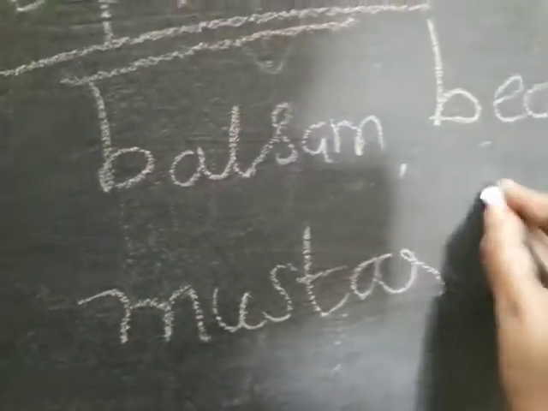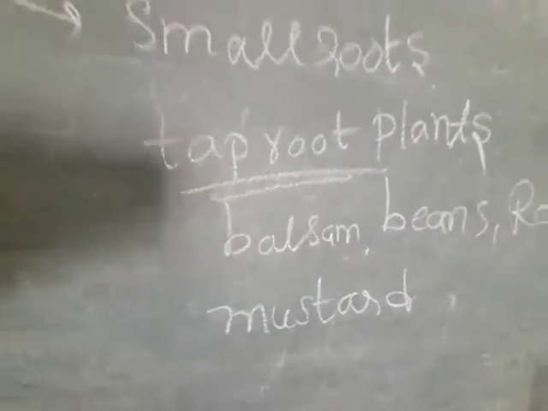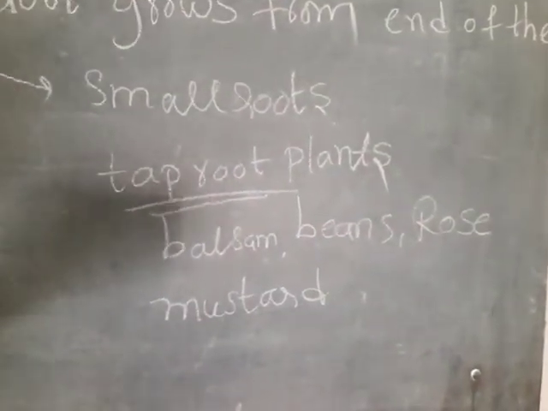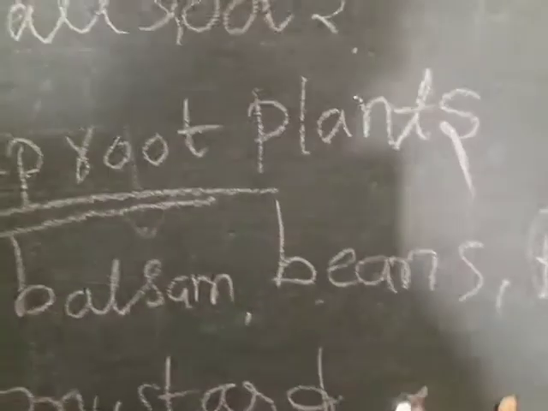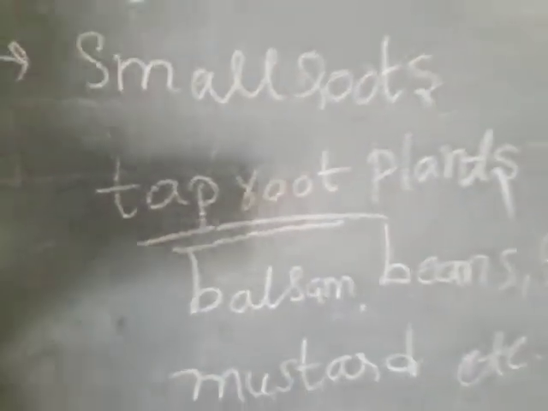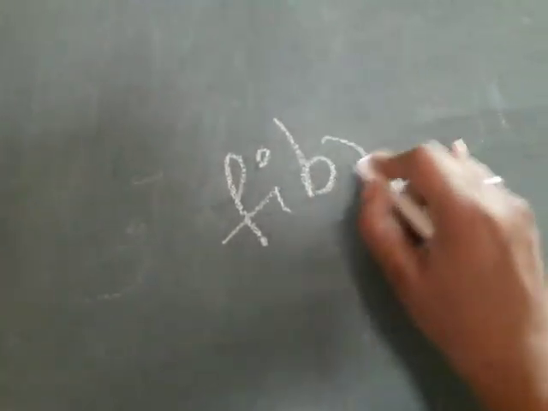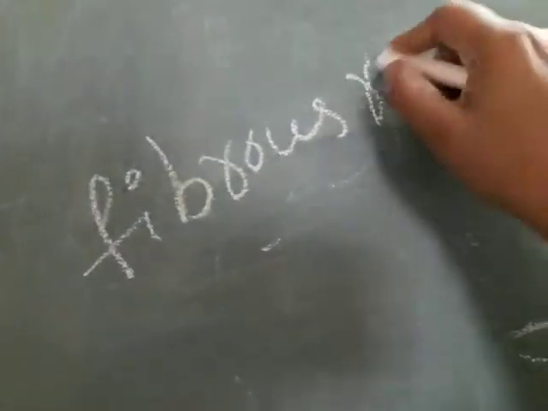These are the tap root plants: balsam, beans, rose, mustard, and so on. Tomorrow we will discuss the next type, fibrous root. Okay, can you understand, children?